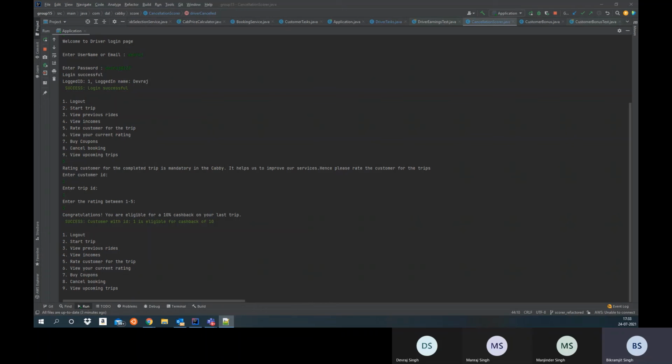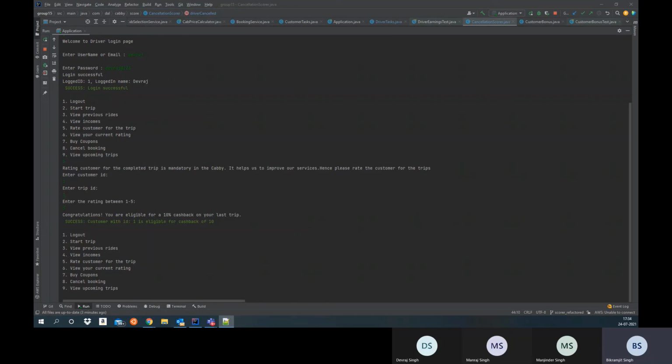So the essential importance of these scores is that they allow us to match riders and drivers based on their scores. For example, when a rider with a score of 4.5 searches for a cab, and suppose there are two nearest cabs available, he would get the driver whose score is most similar to his score. But obviously, if only one driver is closer to the rider, then he would be matched and would be just there at the pickup point. So this helps us to provide great drivers to great customers and vice versa.